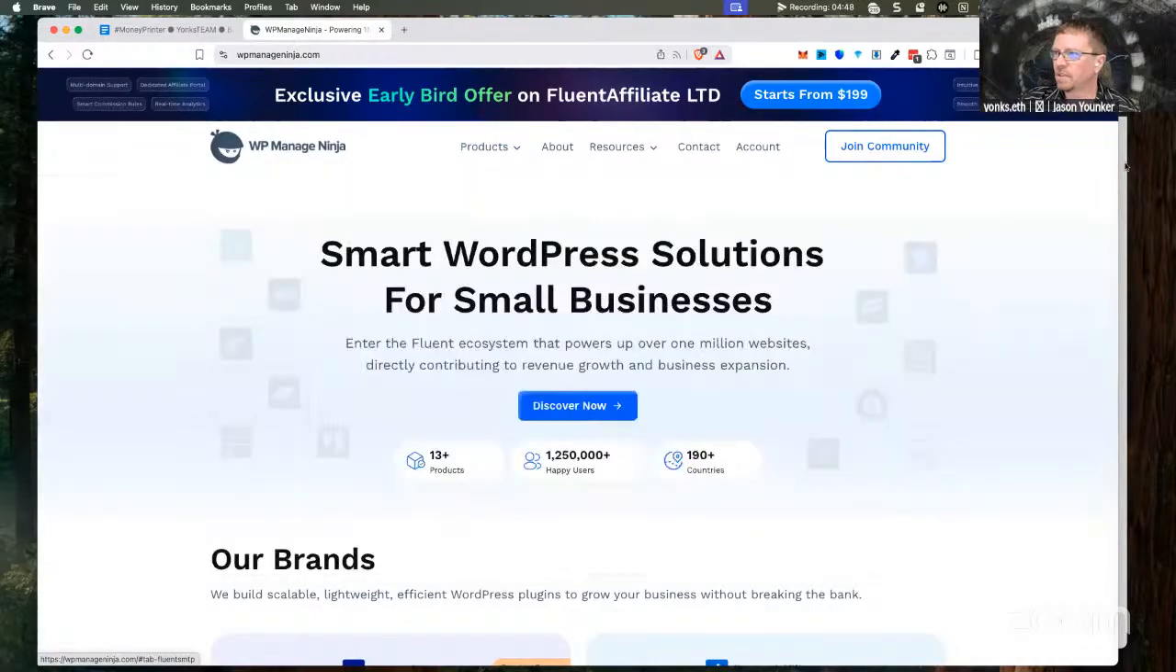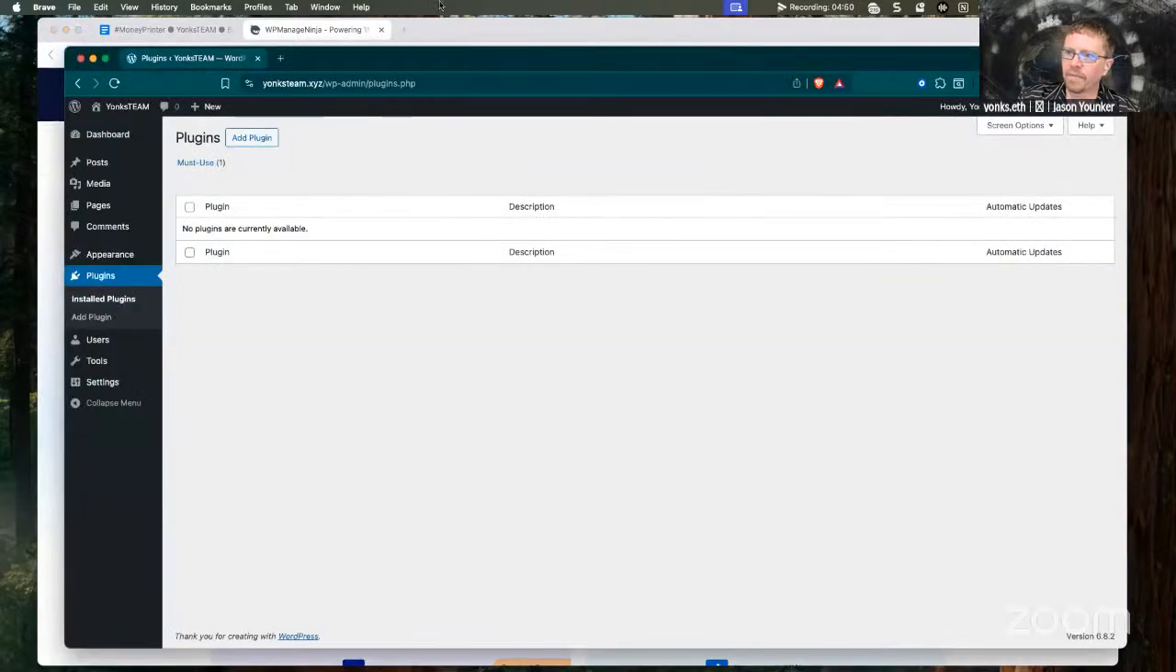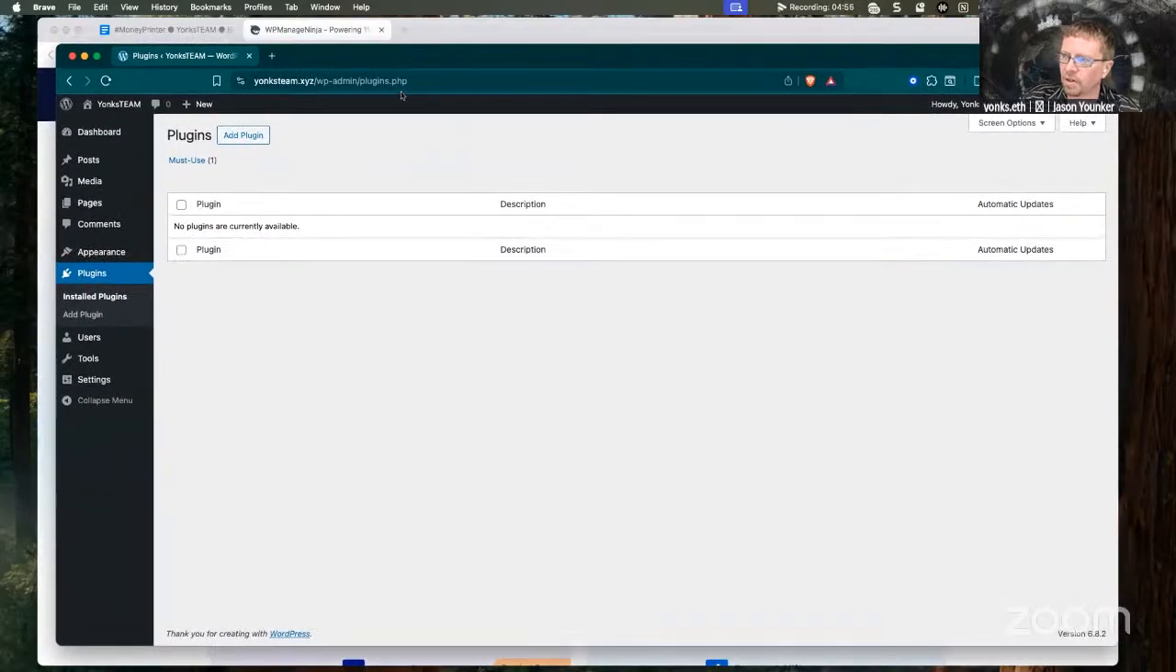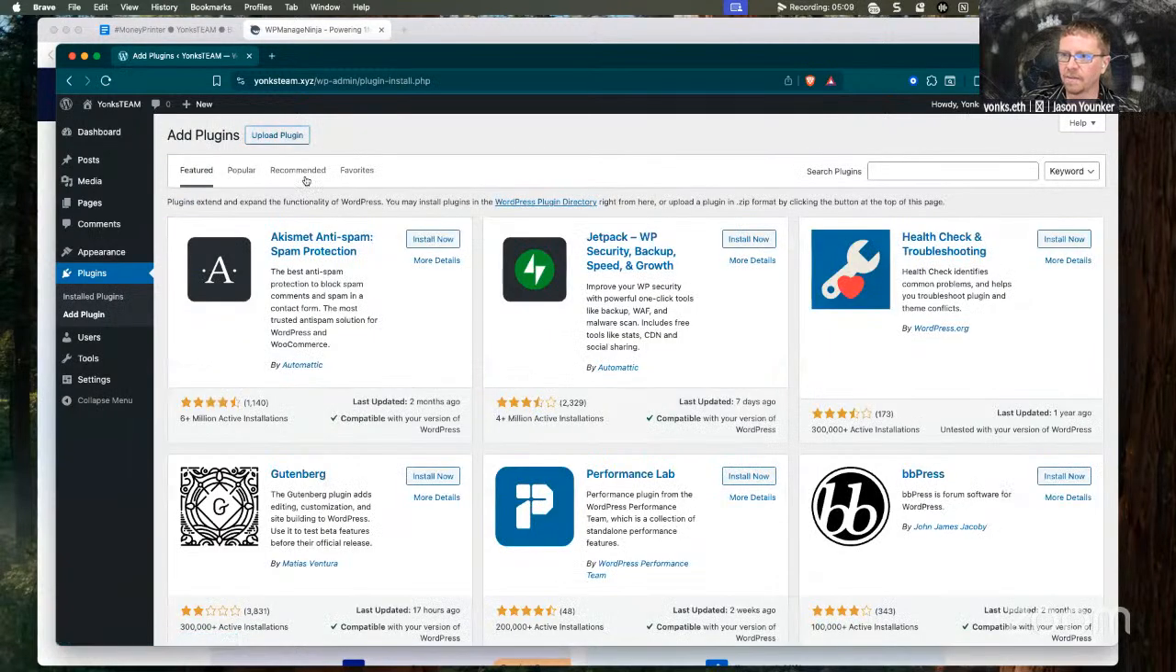So let me actually just go over here. You can see here, this is our YonksTEAM dashboard. I'm currently logged in with our YonksTEAM account, and as I mentioned, no plugins are currently available. So one thing that we're going to do is add a plugin. One of the core functionality things, and I'm not going to go through and get these plugins configured tonight, but Fluent SMTP.